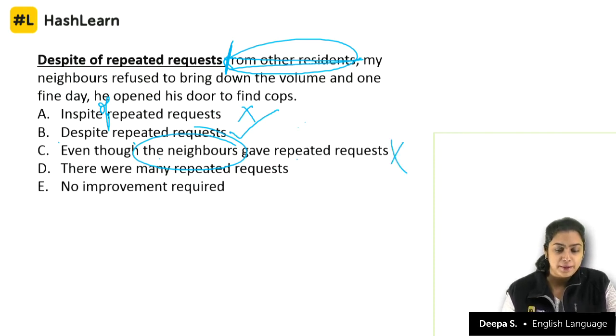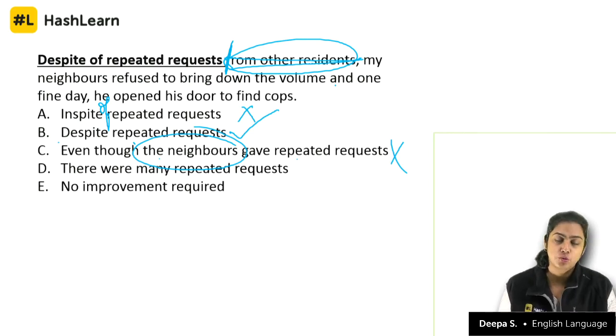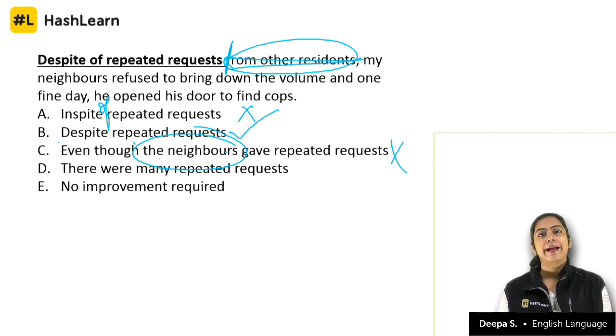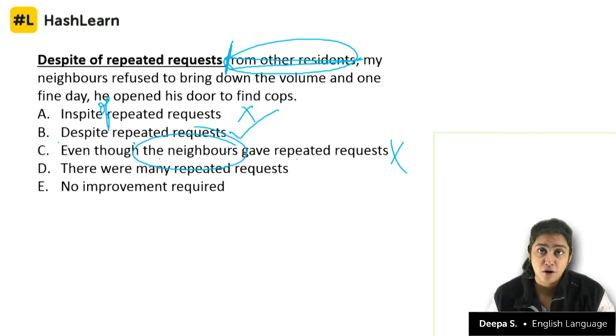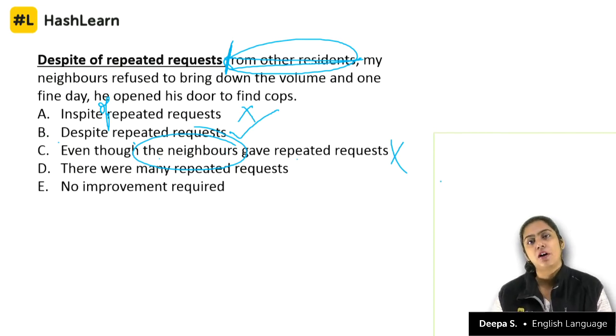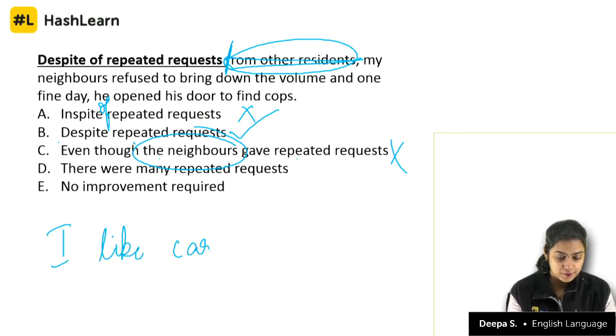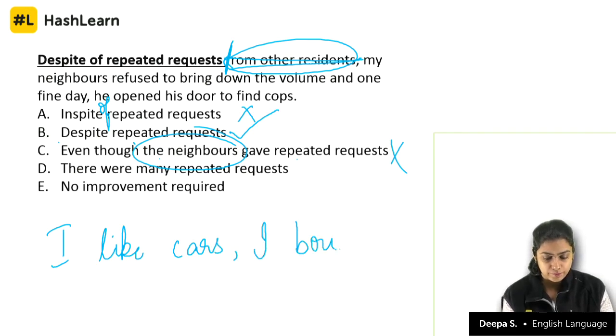There were many repeated requests from other residents, comma, my neighbors refused to bring down the volume, and one fine day he opened his door to find cops. Now, it might sound right to you, but it is wrong. Why is it wrong? Remember that you cannot conjugate two complete sentences with a comma in between. For example, I'll give you something very simple. I like cars. I bought a car.